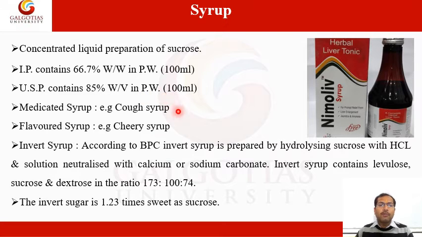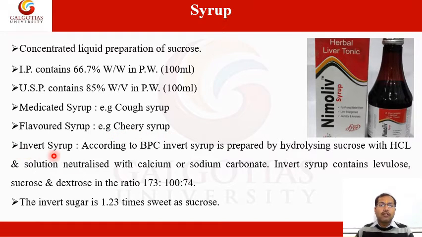There are two types of syrup, medicated syrup and flavored syrup. Medicated syrups have therapeutic effect and an example is cough syrup. While flavored syrups are used as vehicle and an example is cherry syrup. Flavored syrup has no therapeutic effect, no pharmacological effect, and they are used only as vehicle.